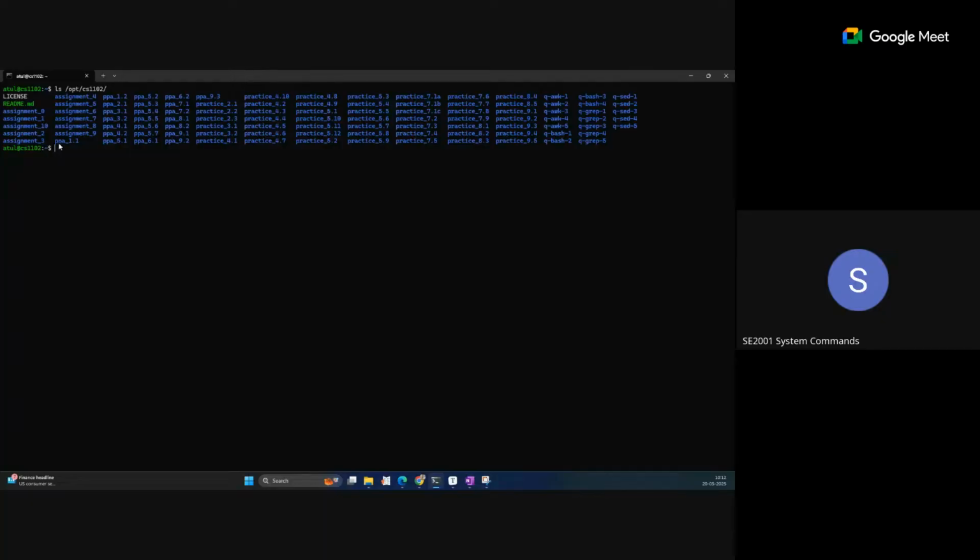BPT assignments are not visible here, but they will be visible on the release date. And at that time, those BPT questions will be visible to you. And the VM tasks are assignment 0, assignment 1, 2, 3 to 10. These are the VM tasks, and the deadline for this is the OPP exam date.